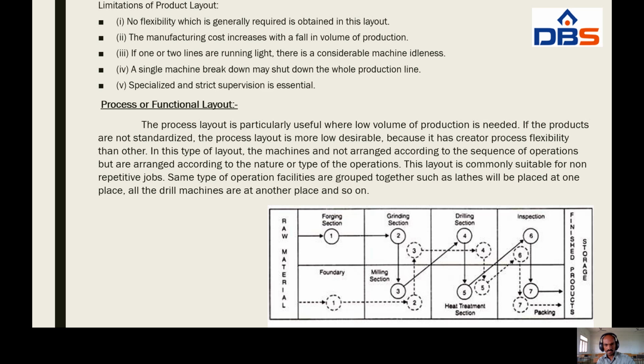That means the first is foundry, and second is the milling section, and third is the grinding section, and fourth is the drilling section, and fifth is heat treatment, and sixth is inspection, and seventh is packaging, and finally it goes to finished goods. It means in this process layout we have to produce two types of operations, then one type of product, one type of operation.